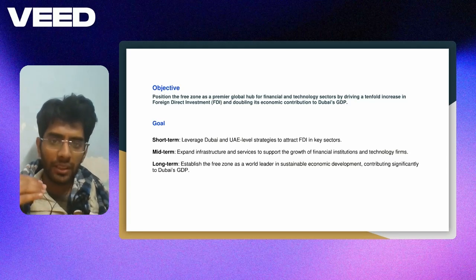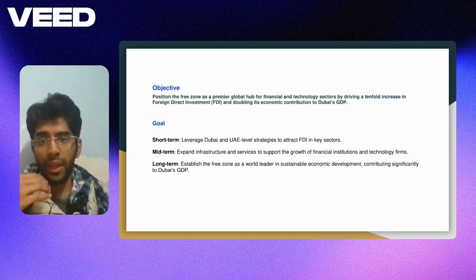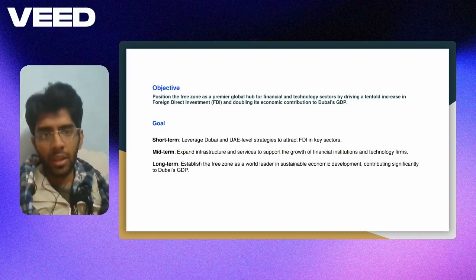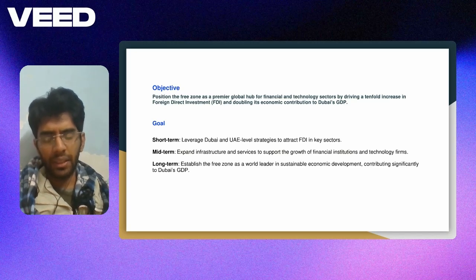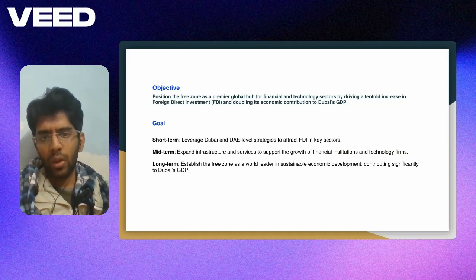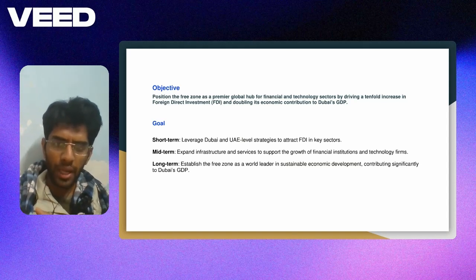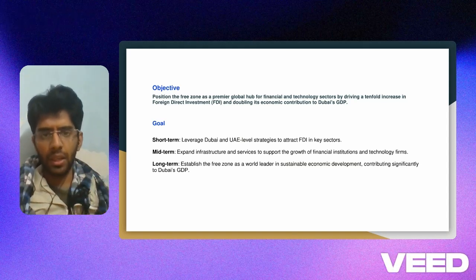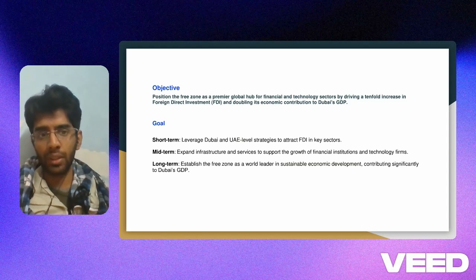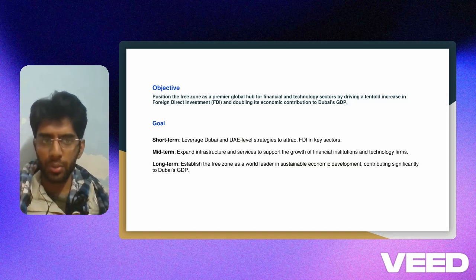Their expectations are very clear: they wanted a tenfold increment in terms of FDI, and that too in the technology and financial sector. Having said that, they wanted to double its economic contribution to Dubai's GDP. So we look at the goals which the government should be pursuing and achieving in a phase-wise manner, so that they could win their vision and this objective of getting a tenfold increment in FDI and doubling its economic contribution to Dubai GDP.